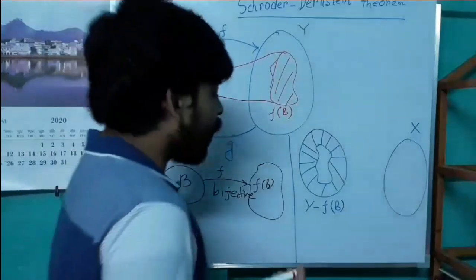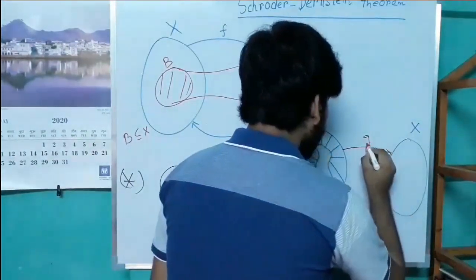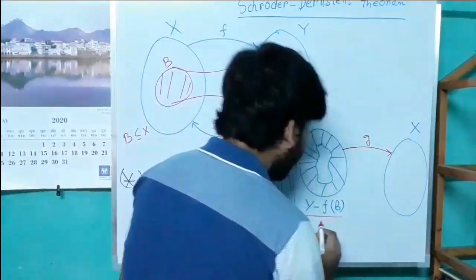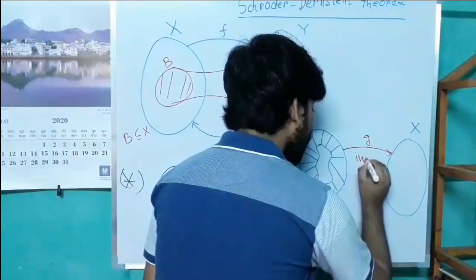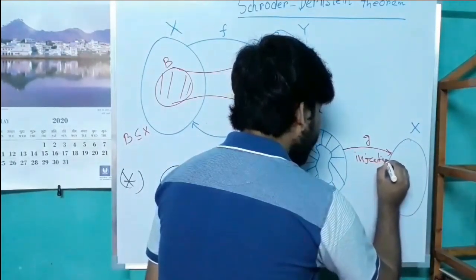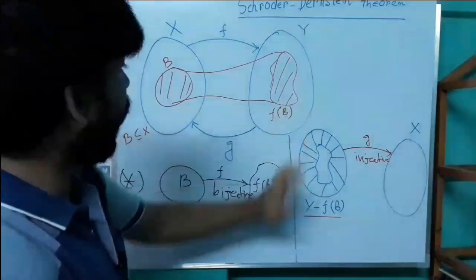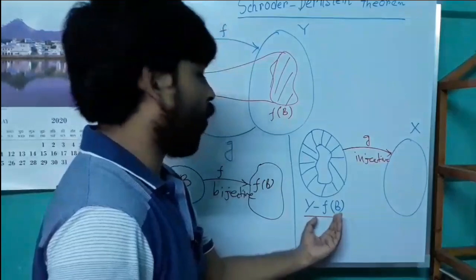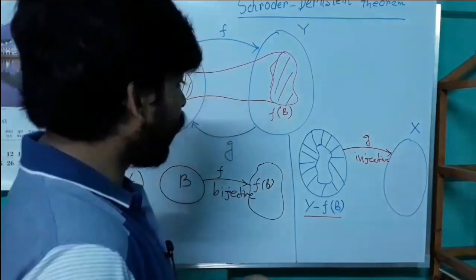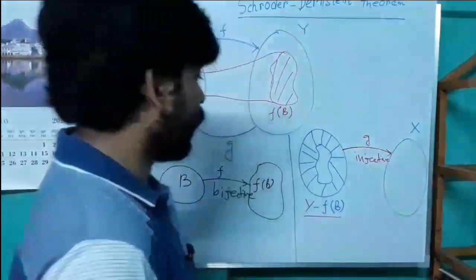So the map g from the set Y minus f(B) to X is obviously injective, because g is injective on Y. Now we restrict g to a subset of Y, that is Y minus f(B). So obviously g is an injective map from Y minus f(B) to X.